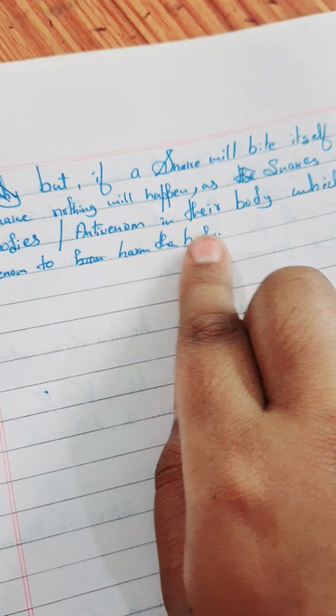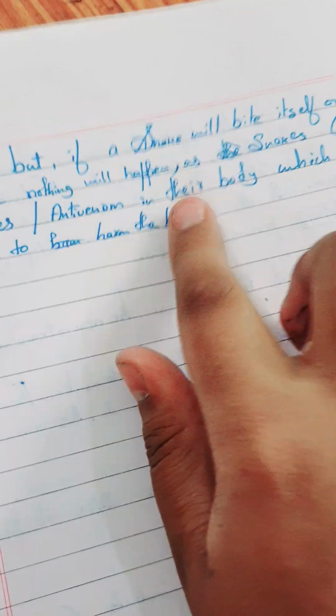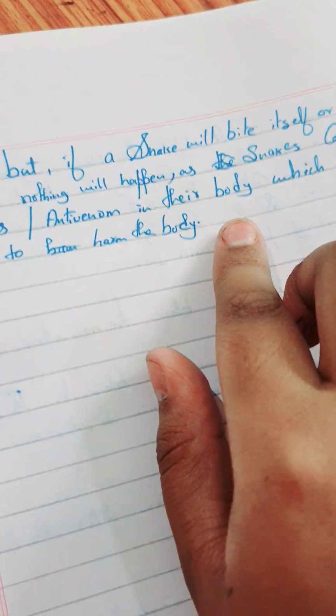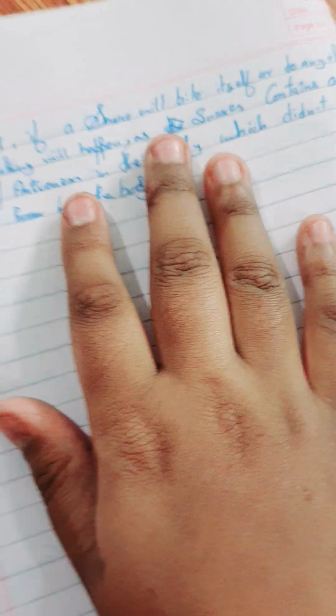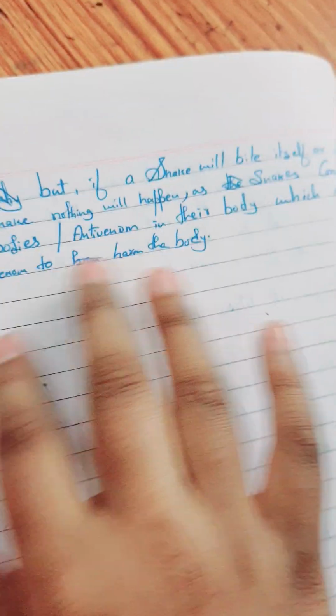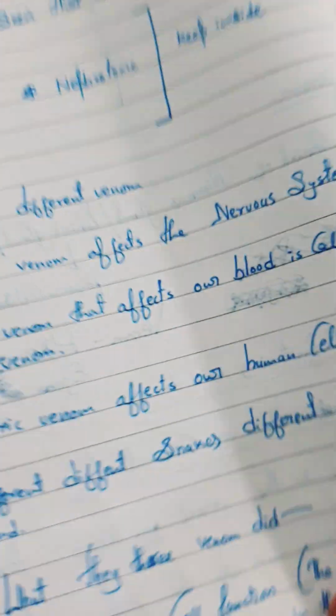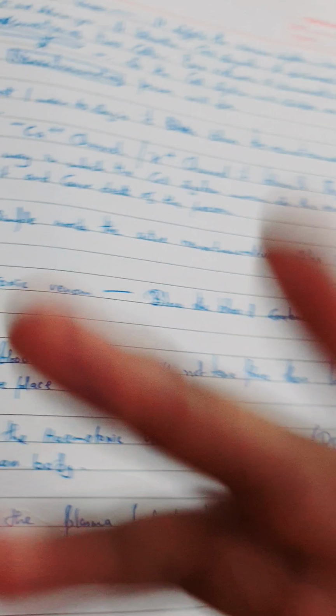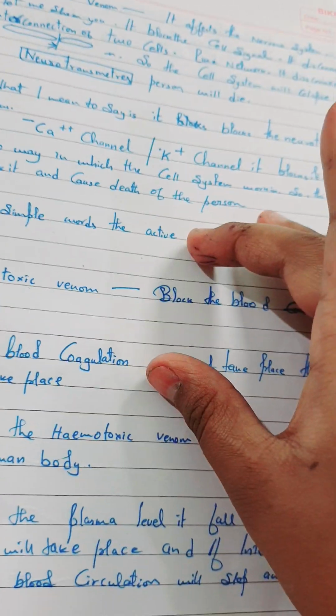These antivenoms and antibodies don't let the venom harm their body, so they are totally safe. It doesn't mean they can bite their body repeatedly, because the antibodies could finish. You can say we also have antibodies, but in a very small amount.